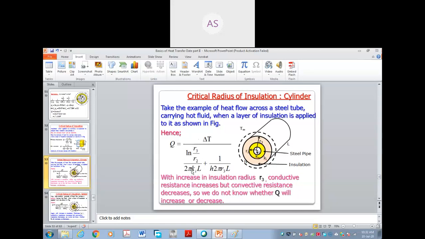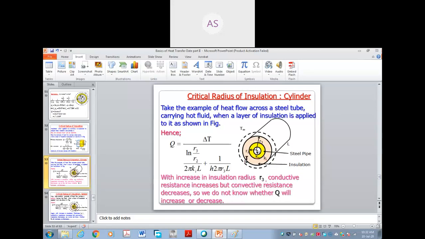This is the conductive resistance, this is the convective resistance, because here h is there and here k is there. As k is there, it is called conductive resistance. As h is there, it is called convective resistance.